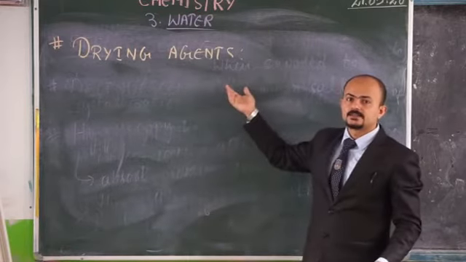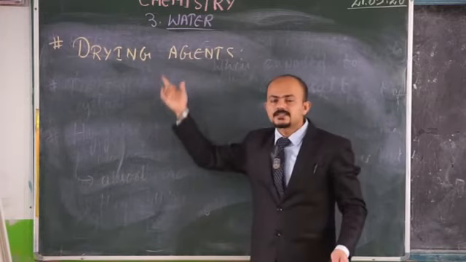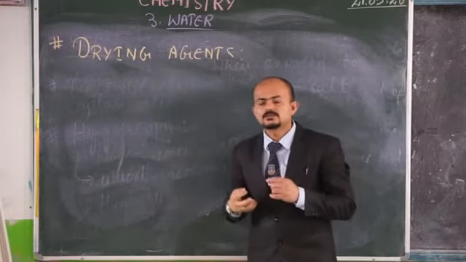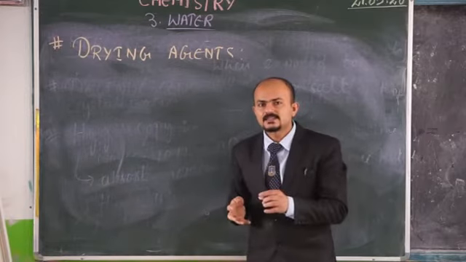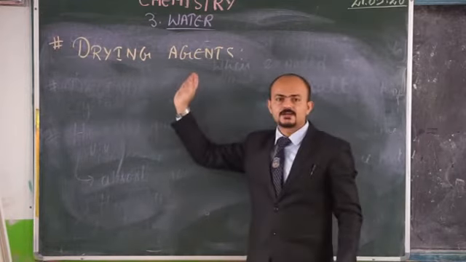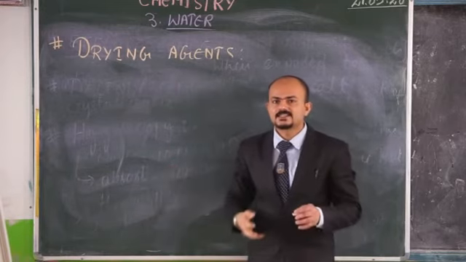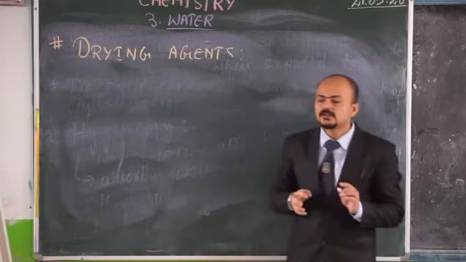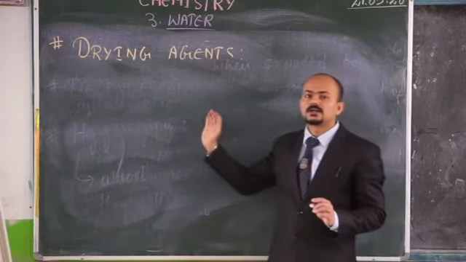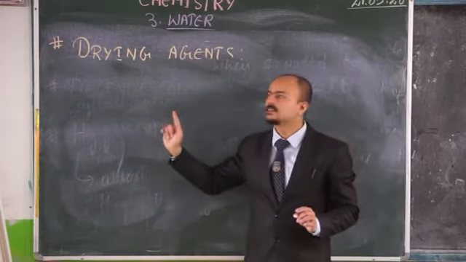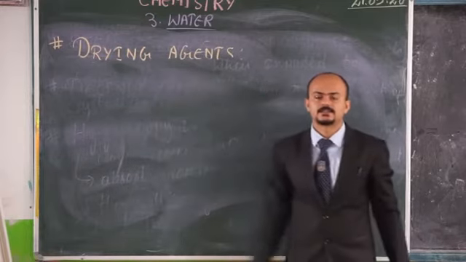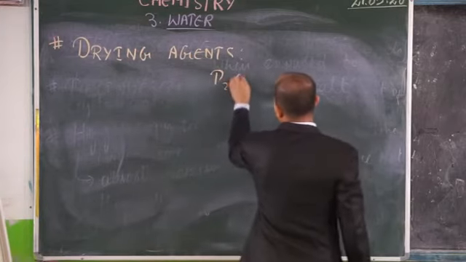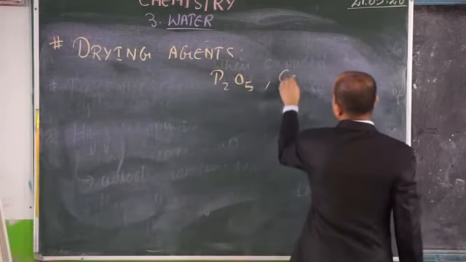Drying agents. Means these drying agents should have a certain property, that is to absorb water molecules from other substances. Now, these are those substances that have the capability of absorbing moisture without chemically reacting with other compounds. Then they are known as drying agents. An example is again phosphorus pentaoxide, P2O5, and calcium oxide.